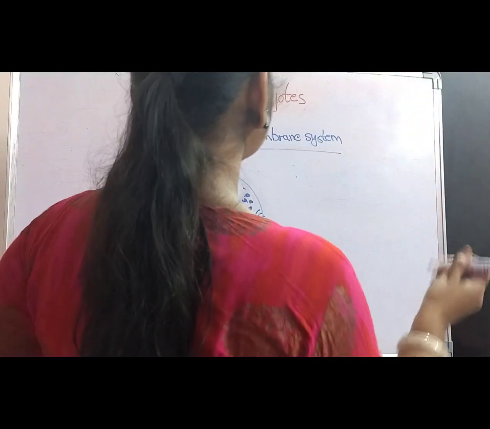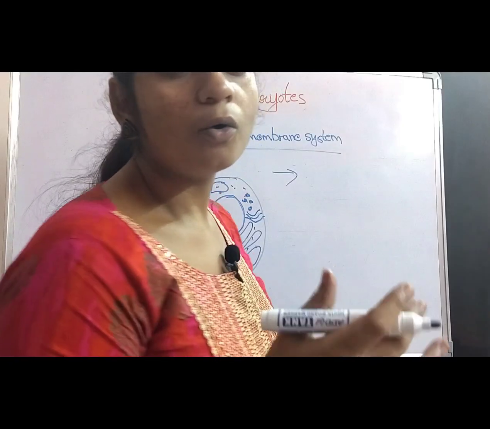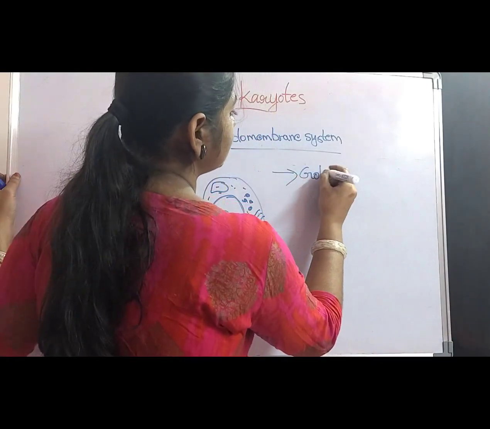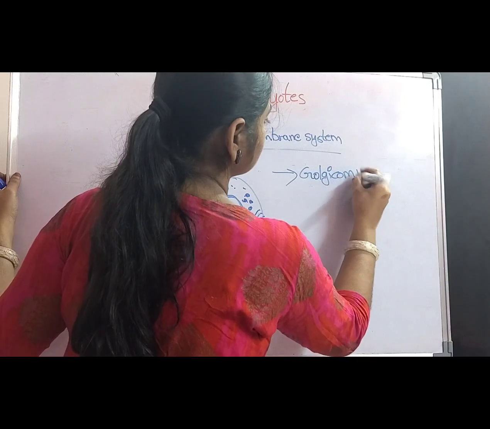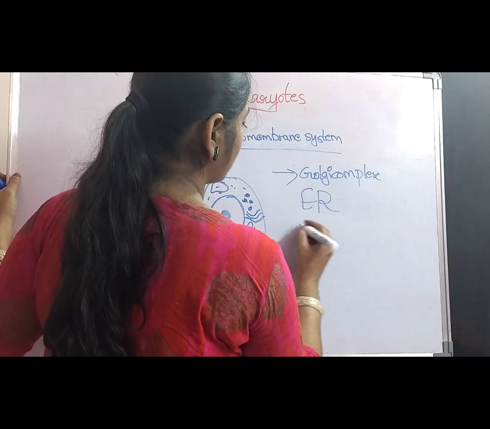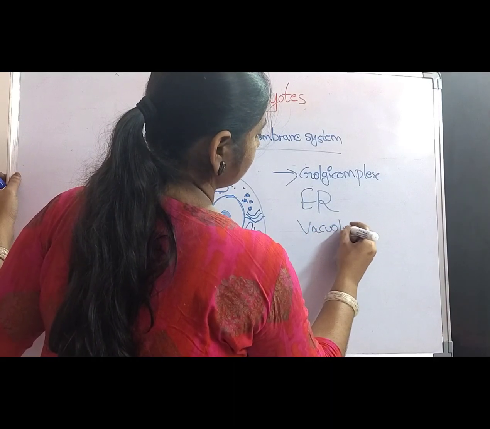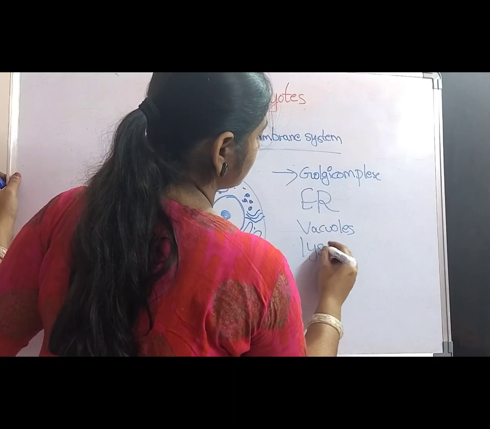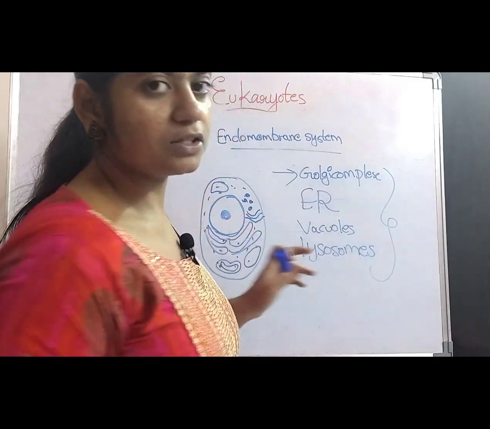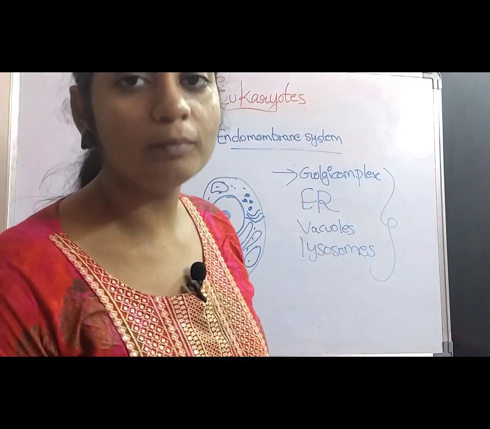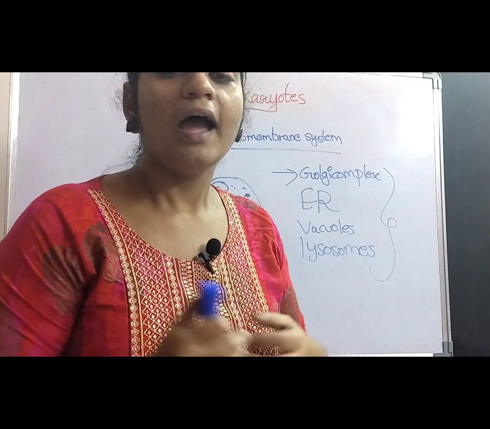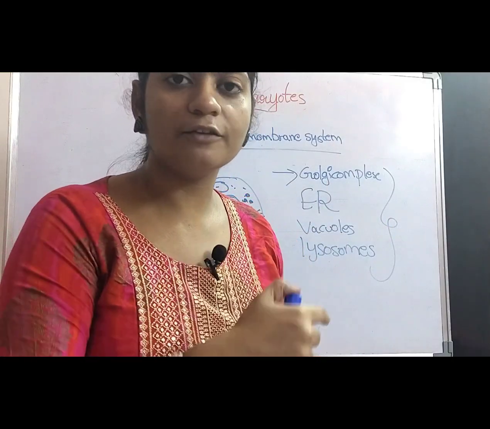So, what are the cell organelles that get coordinated to perform the function? Golgi complex, endoplasmic reticulum, vacuoles, and also lysosomes. These are the cell organelles which are included under the endomembrane system. These four cell organelles get coordinated and perform a function which is required for the cell.